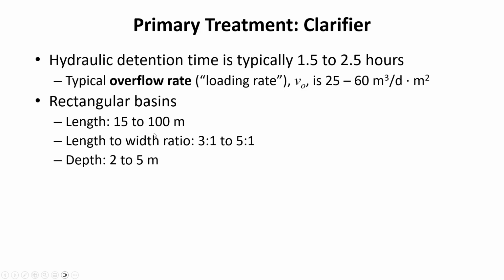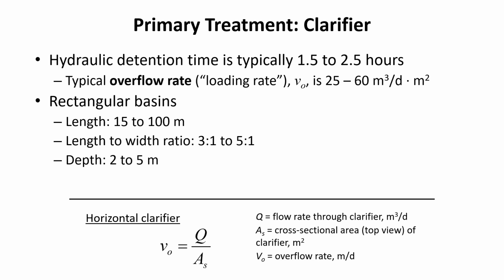So sometimes you need clarifiers to be operating in parallel, where parallel means that the flow is coming in and then it's being split. So it may be that we've got several different clarifiers, each of which is receiving a portion of the flow. And the advantage of having parallel streams is that for maintenance purposes you can shut one of them down and still send flow through the others. That would be much better from an operational standpoint than having one gigantic clarifier. So there are periods when the flow is low, periods when maintenance needs to be done, and it's just better from the standpoint of redundancy to have parallel streams rather than one big clarifier.